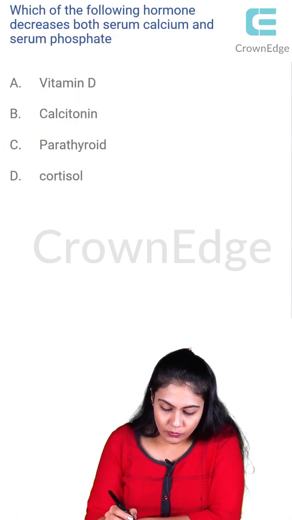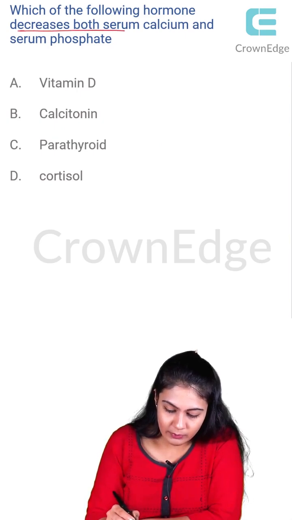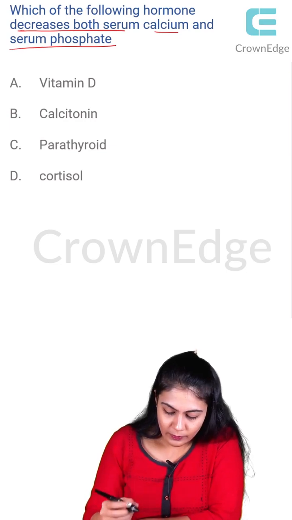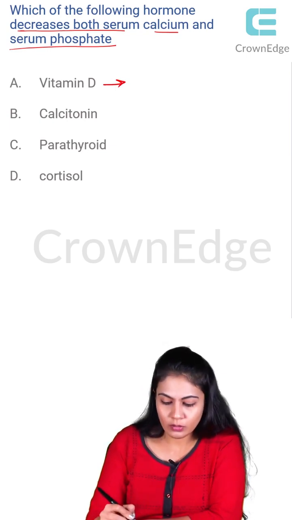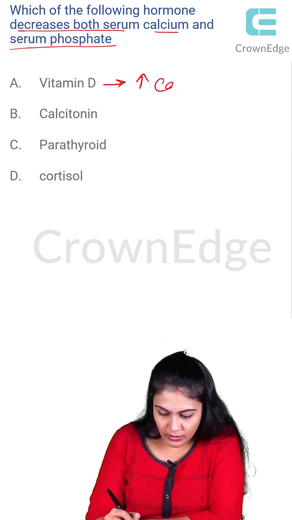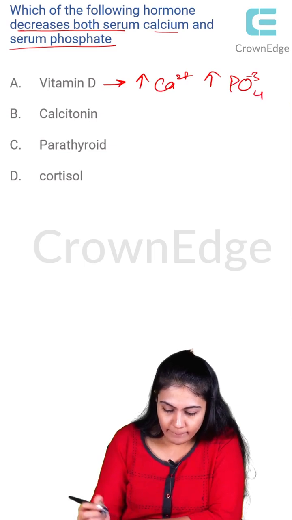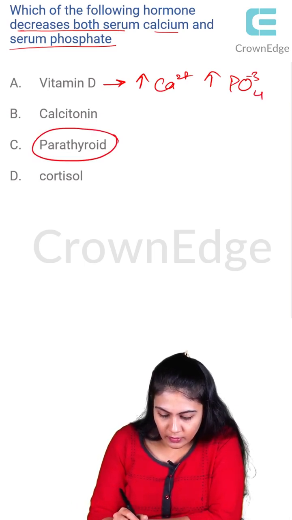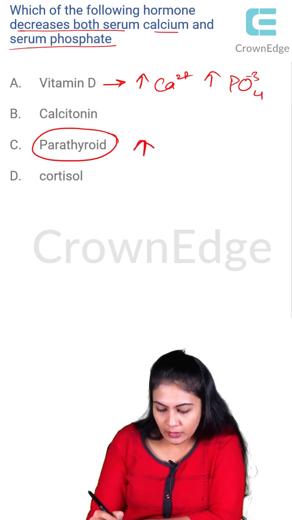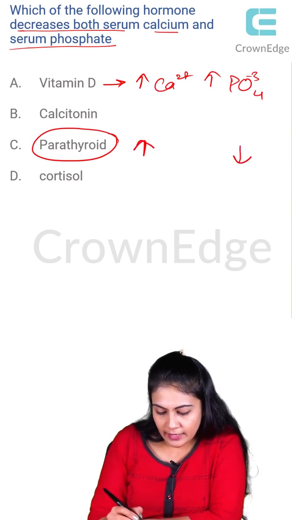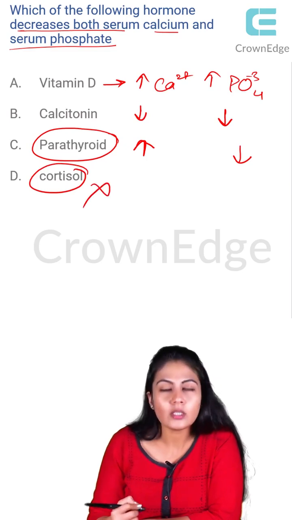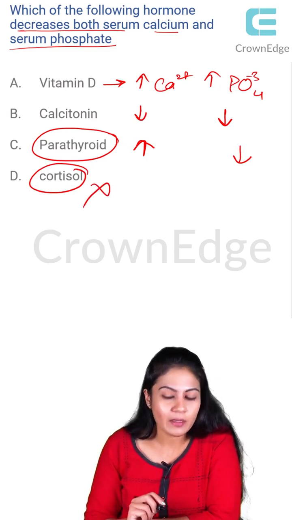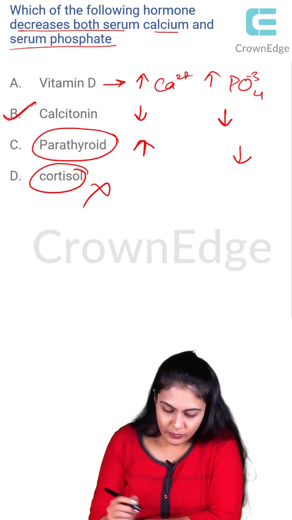The next question: which of the following hormones decreases both serum calcium and serum phosphate? We talked about that chart, if you know that. Vitamin D increases both serum calcium and serum phosphate, right? Then the parathyroid hormone increases the calcium level in the blood but decreases the phosphate. The calcitonin decreases both, and cortisol is not included in calcium regulation. It does not play any part. So the answer over here is option B.